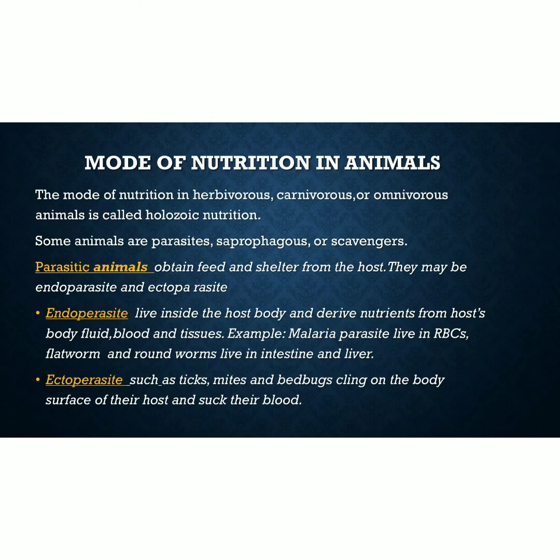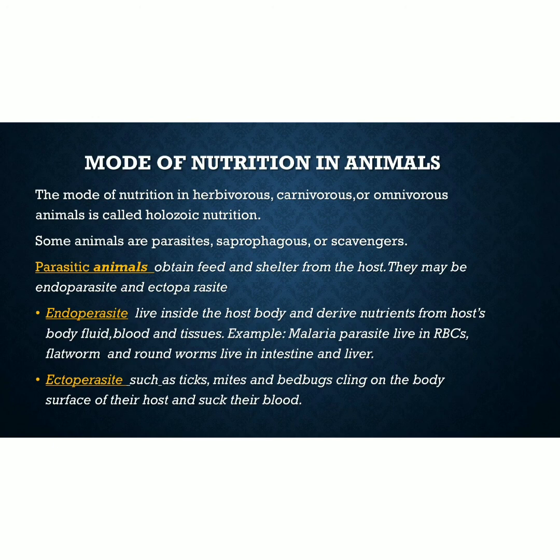So, parasitic animals are those which obtain food and shelter from the host, and they are divided into two types, endoparasites and ectoparasites. Endoparasites, endo means inside. So they live inside the host body and derive nutrients from host body fluid, blood and tissue.